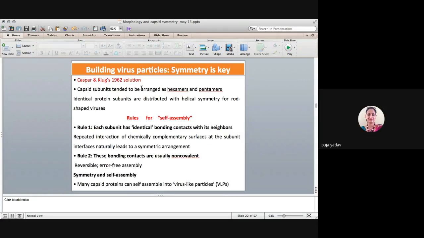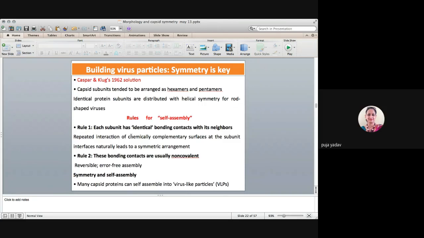Okay, so coming again, in building a virus particle, symmetry is key. Whenever there is no symmetry, virus particles cannot be formed. So Caspar and Klug in 1962 gave a theory, not a formula, that symmetry is key for that. So what happened? The capsid is arranged as hexamers or pentamers. Identical protein subunits are distributed with helical symmetry for rod-shaped viruses.